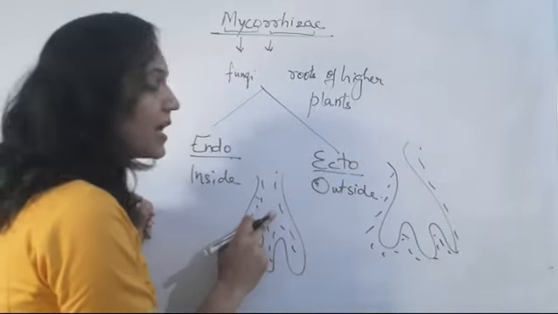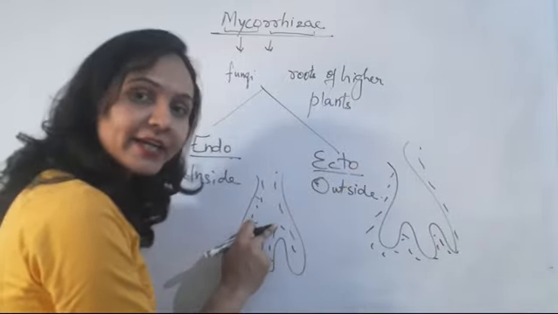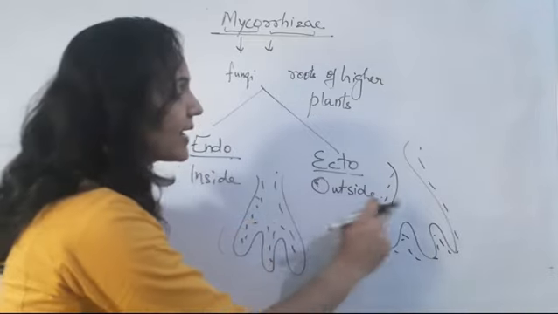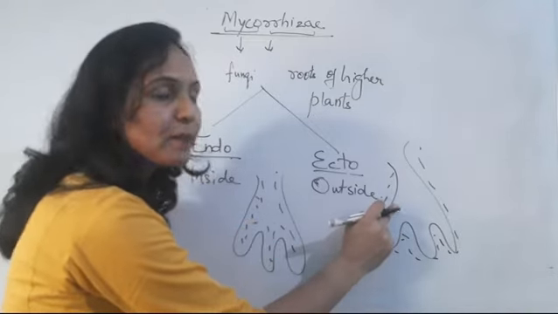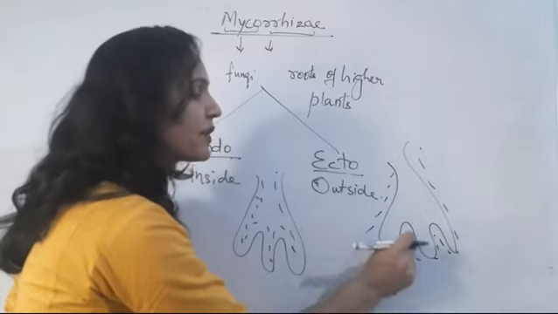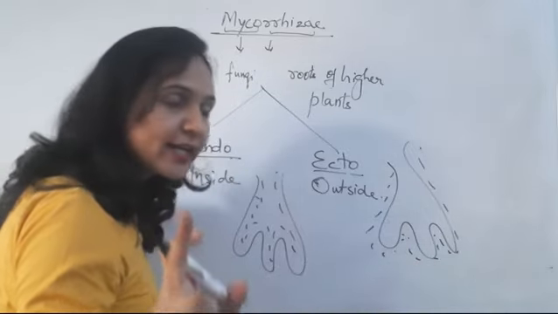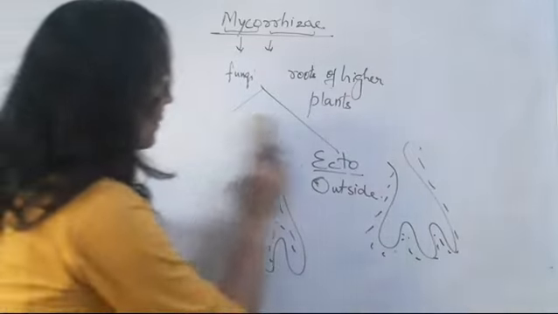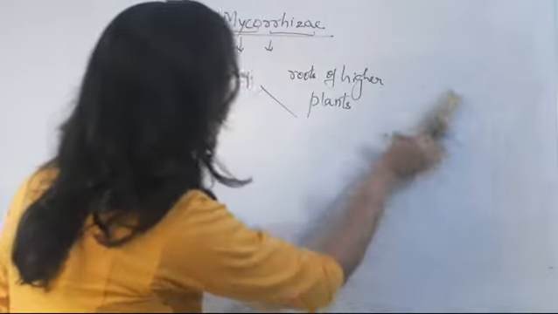The hyphae are present inside the cortex region of the root in one case, and in the other the hyphae of the fungi are present outside the surface of the roots. Clear?